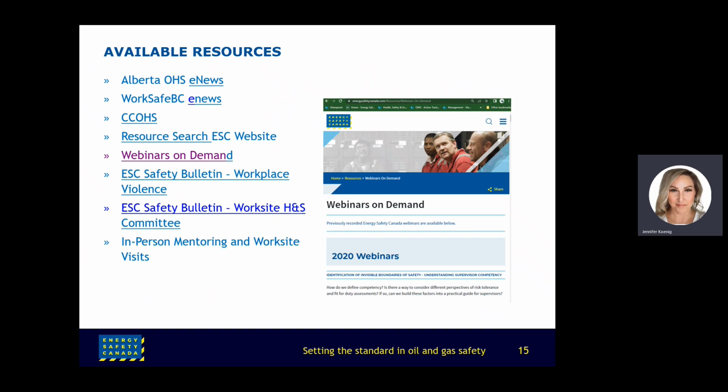And finally, a list of additional resources. Alberta and WorkSafe BC both have OH&S e-news channels. Canadian Centre for Occupational Health and Safety, or CCOHS, and ESC has resource search tools available on their website, as well as webinars on demand and safety bulletins.